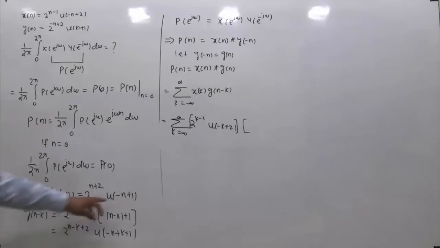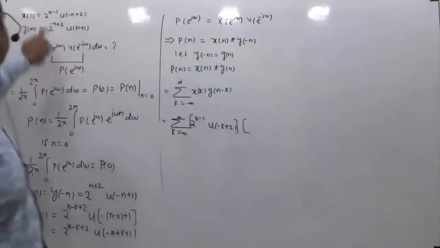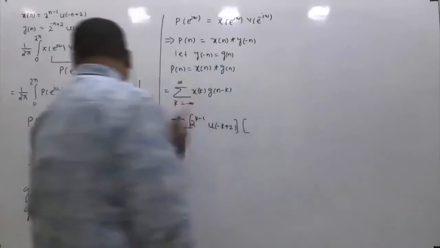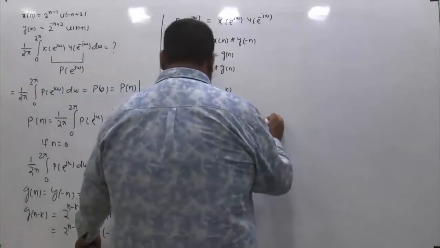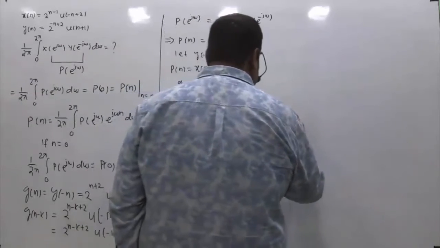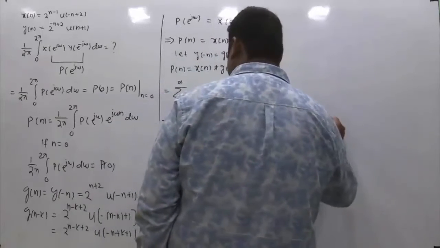Wherever n is there, I have replaced it by n-k. So x[k] I have written by replacing n with k. Then your g[n-k] is this function, that is 2^{n-k+2} and u[-n+k+1], right?